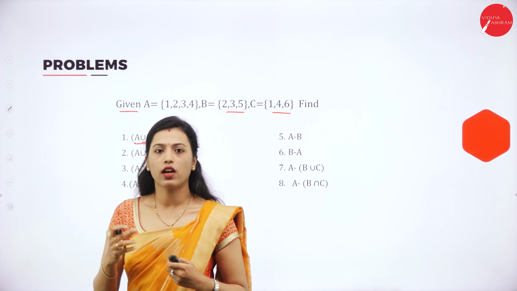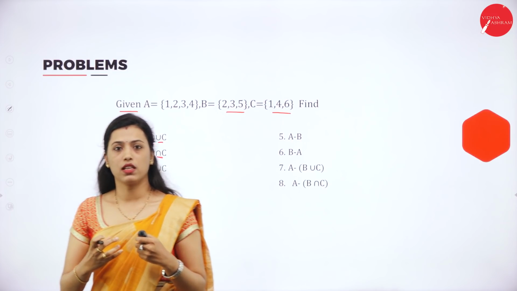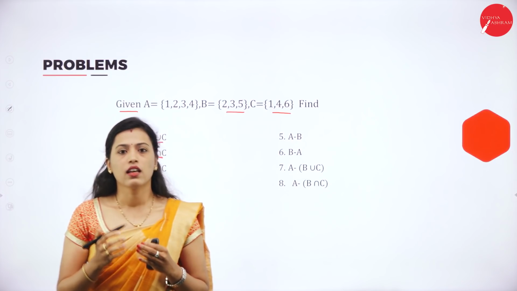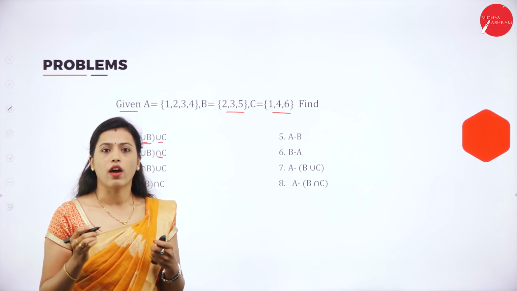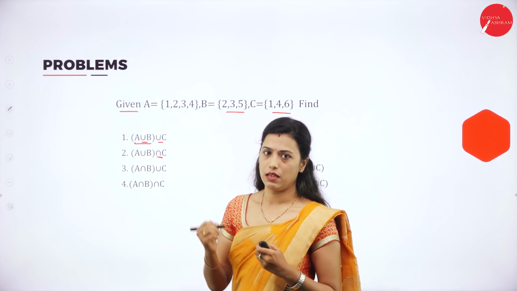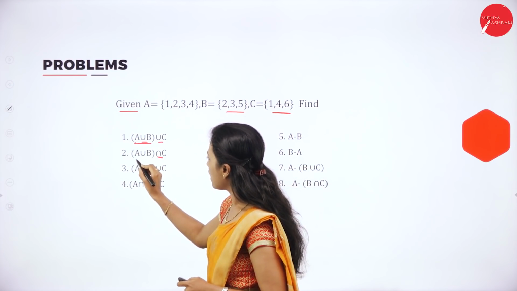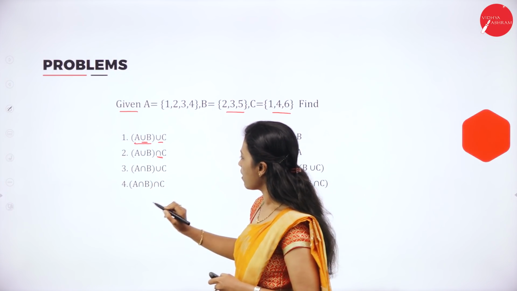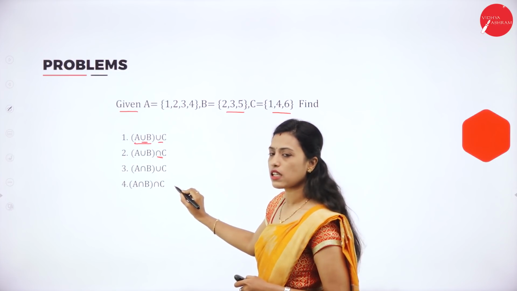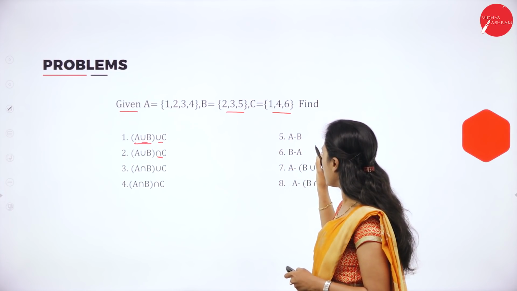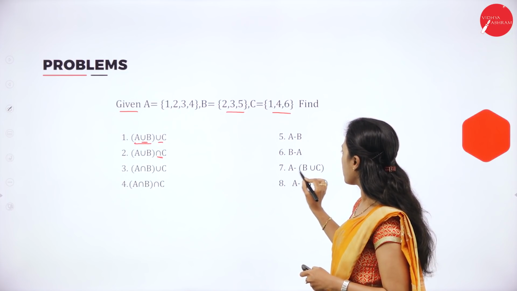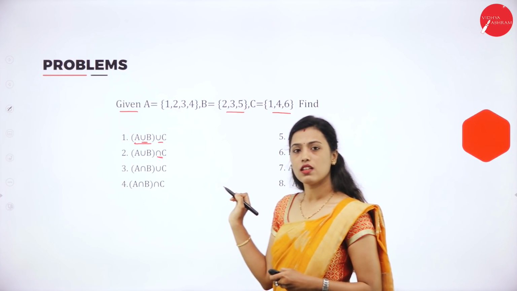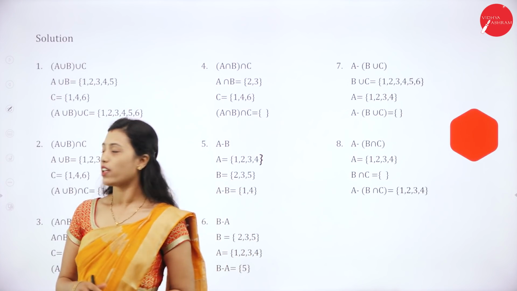Intersection means you have to identify the common elements in the sets. So the next ones will be A union B intersection C, A intersection B union C, A intersection B intersection C, A minus B, B minus A, A minus B union C, and A minus B intersection C. We'll solve one by one.